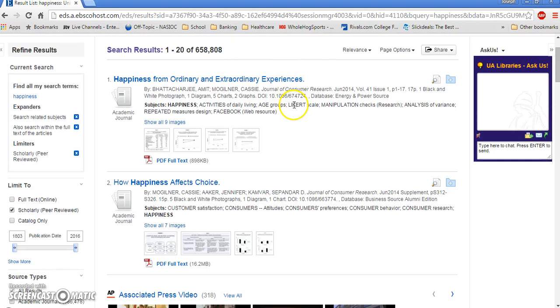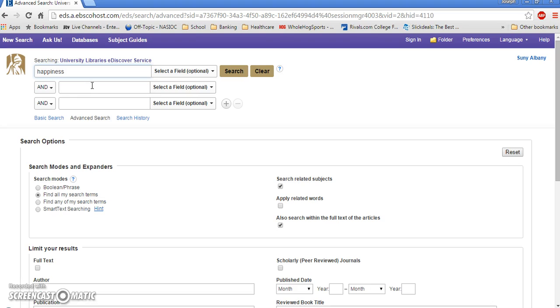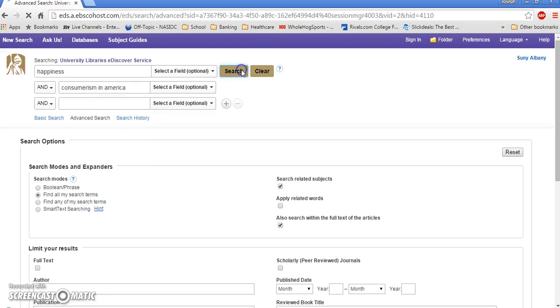From this point forward, we can just do random searches, or we can filter this even more. Let's say I want to talk about happiness and something very specific. Let's do an advanced search. So I'm going to do happiness, and I'm going to talk about, let's say, consumerism in America. That sounds like a good one. Let's search.